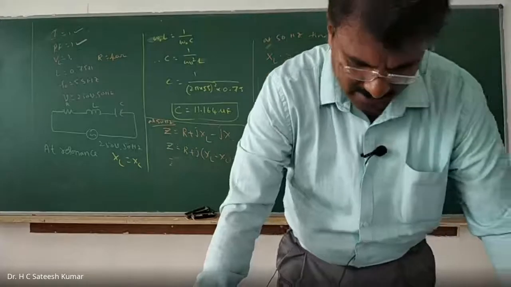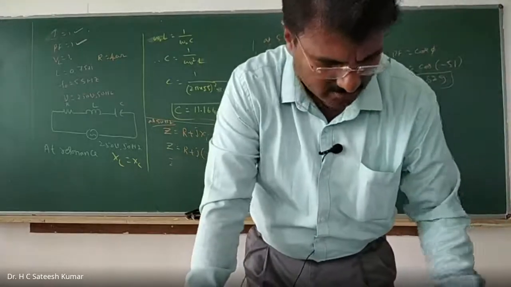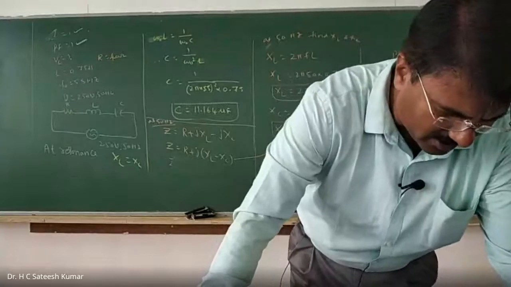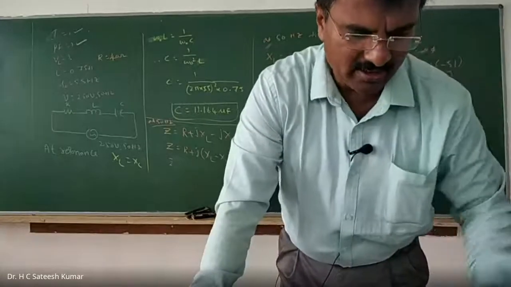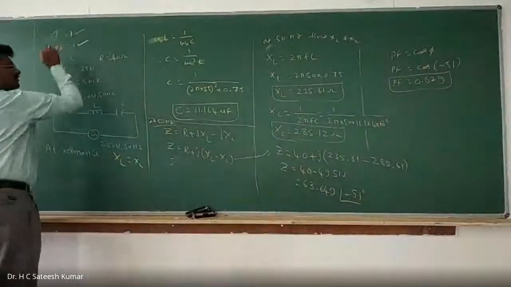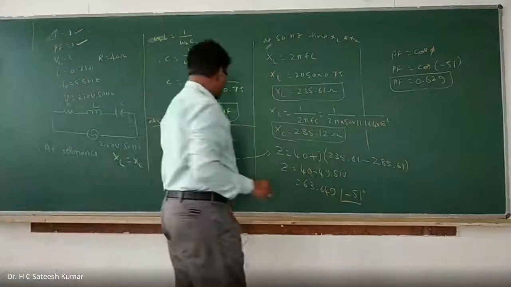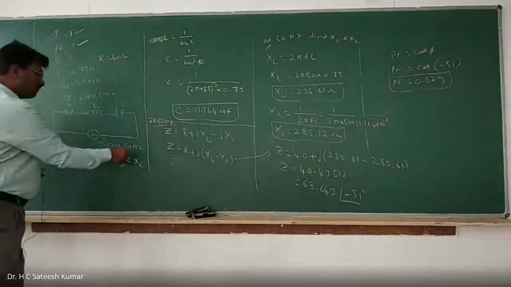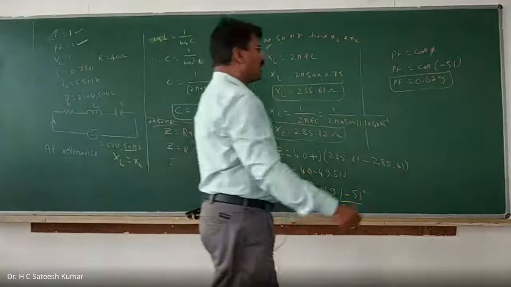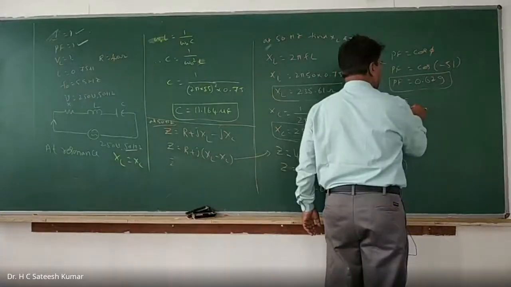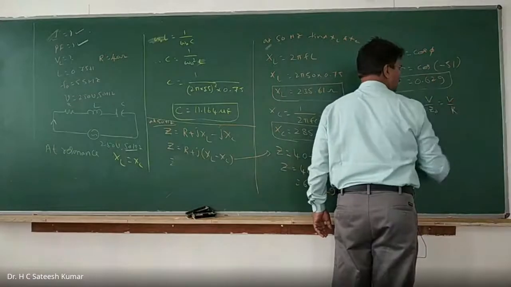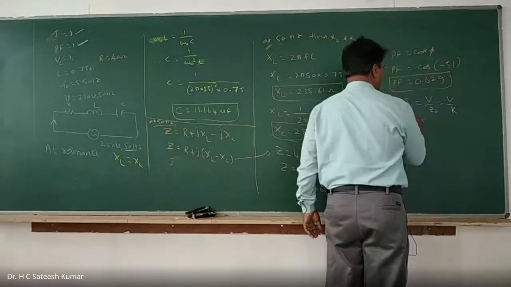Read the question once again. What is it that he said? Determine the line current, not the current at resonance. Line current is not I naught. So the current supplied at 50 hertz, that we need to calculate, not at resonance. At resonance, we know that I naught is equal to V by Z naught, which is equal to V by R. We should not use this one. So we have to calculate I.